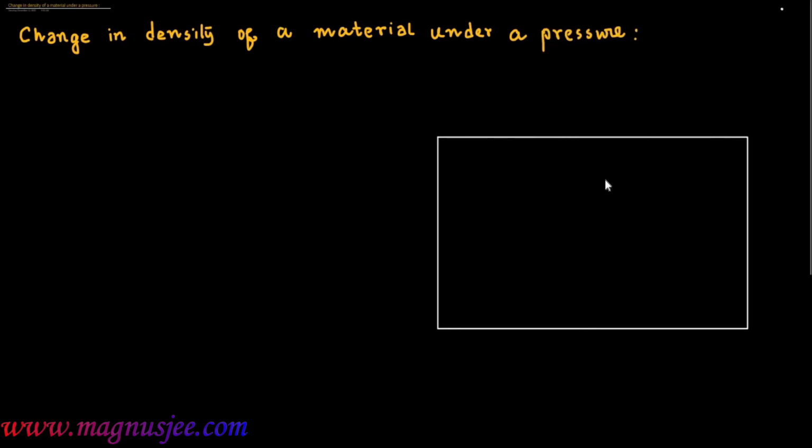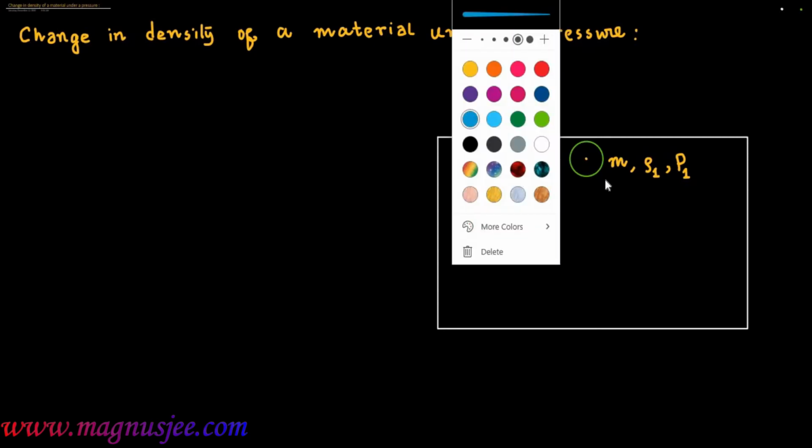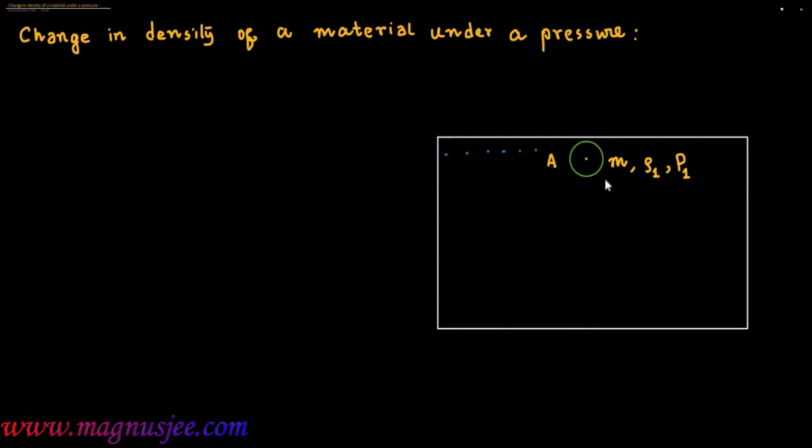In the diagram, this is a metal sphere immersed in a layer of liquid at the point A. At the point A, the metal sphere has mass m, density ρ1, and volume V1 at the pressure P1. P1 is the pressure at the point A acting on the metal sphere.